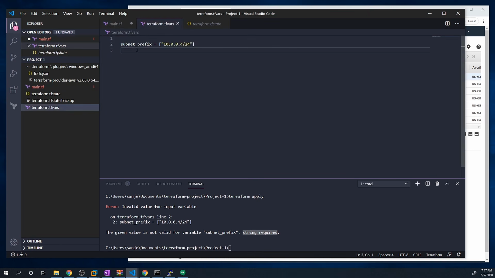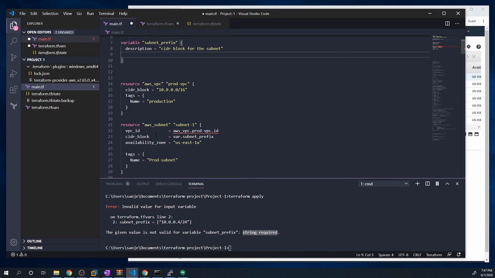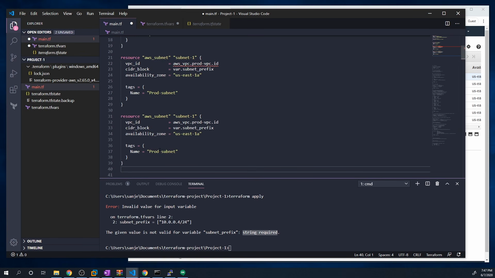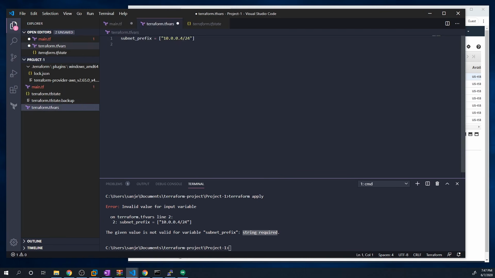Now, while this is set to a list, I want to show you guys how to actually use a list as a variable. And so what I'm going to do is I've removed that type constraint and I'm going to create a second subnet. We'll just call this a dev subnet, and we'll call this subnet 2. And here we're going to specify the CIDR block for both of those subnets. So I'll do 10.0.1.0, and then for the second one, we can pass in a value of 10.0.2.0/24. We've got a list.